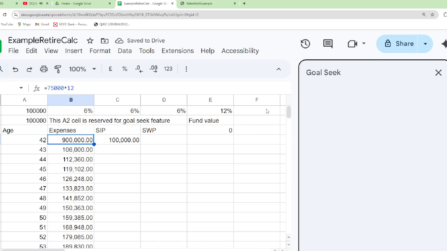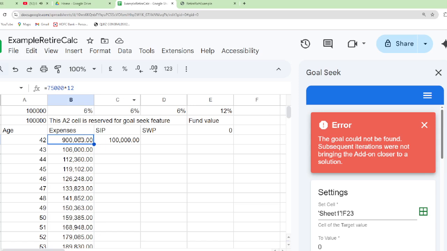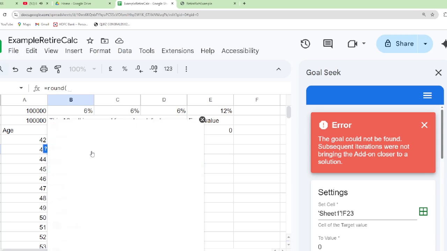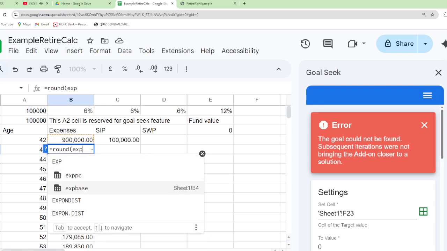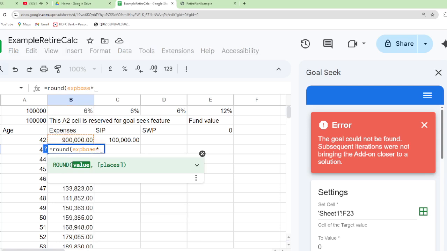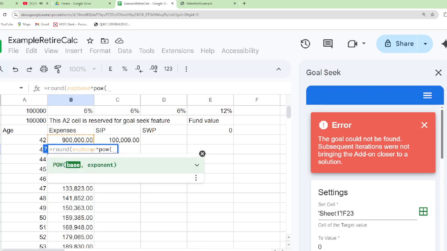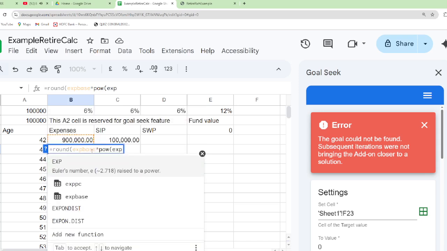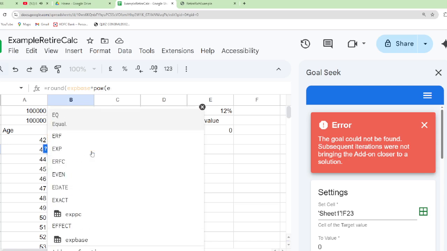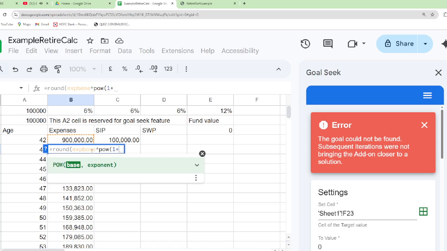Therefore, the next one will be equal to round off of expense base, which is here, before column, comma, multiplied by power of, base is expense base, power of 1 plus expense PC, comma, the current age minus age.